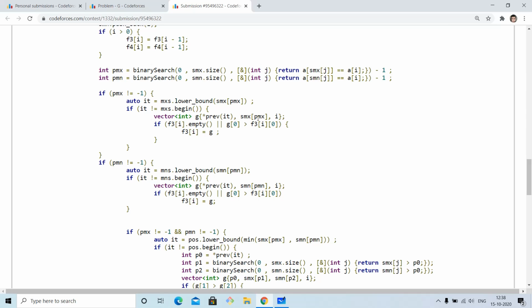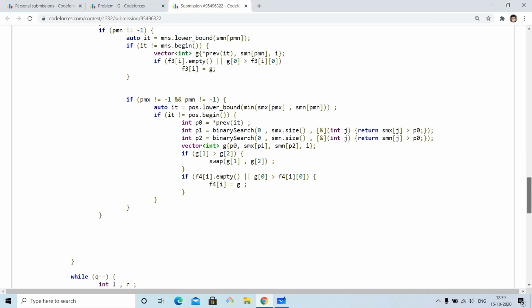So if there is no vector of length 3 present, we will put that. Or otherwise, if there is a length 3 vector present, but its first element is greater than in the earlier case, then we will want to initialize this as our subsequence as well, because this is our greedy approach.